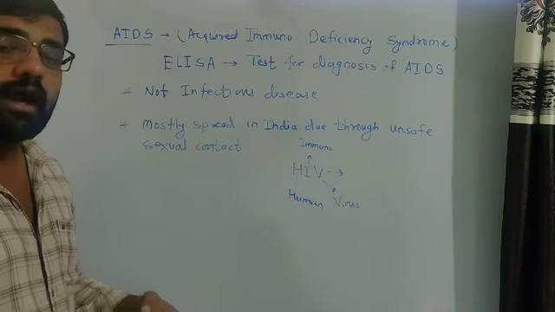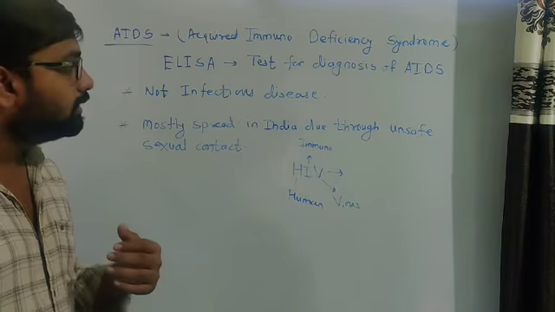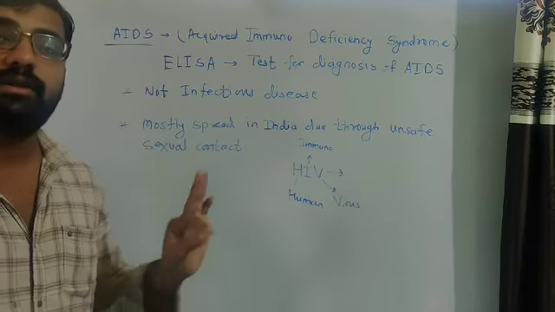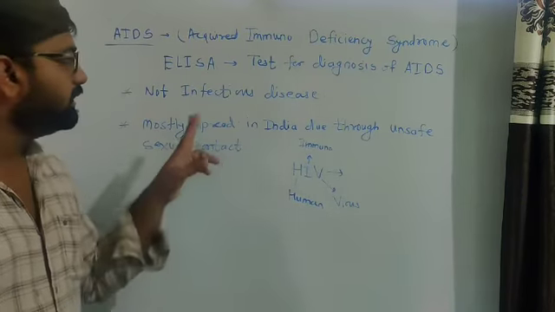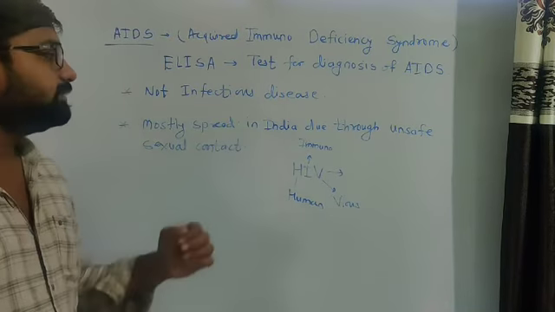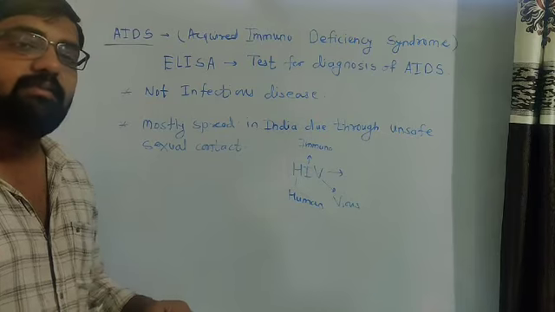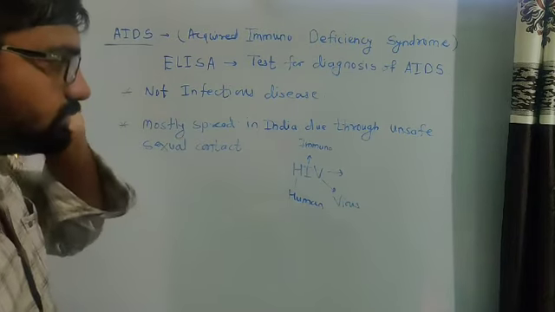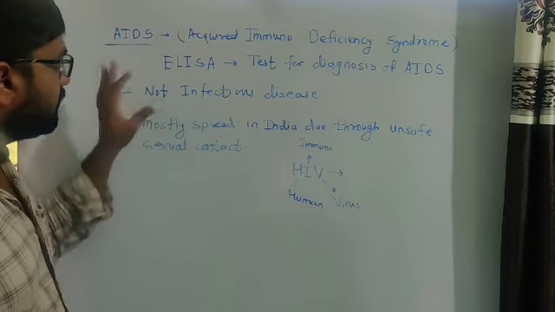So our behavior toward such an infected person should be normal, because it is not an infectious disease. Mostly it spreads in India through unsafe sexual contact. These are some basic information about AIDS.